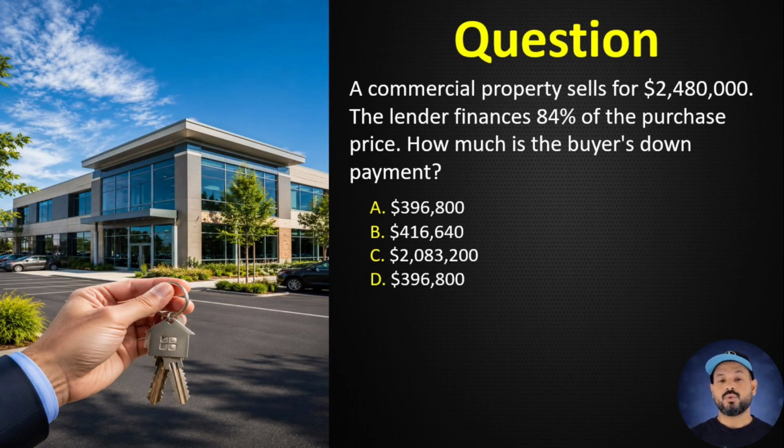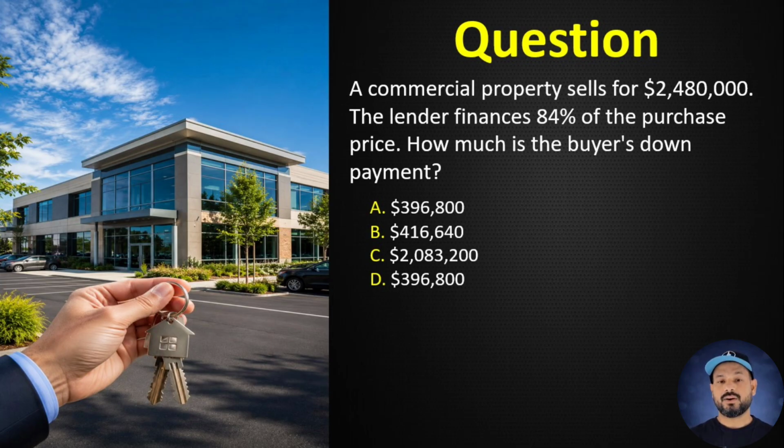Question number 44. A commercial property sells for $2,480,000. The lender finances 84% of the purchase price. How much is the buyer's down payment? A. $396,800. B. $416,640. C. $2,083,200.